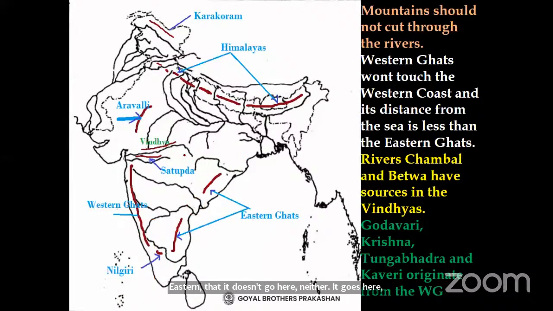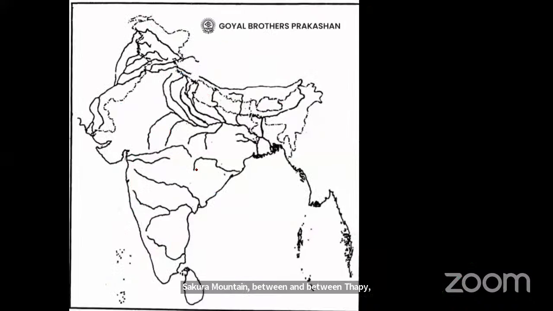Then the Vindhya mountain will be touching the rivers Chambal and Betwa, but it will not touch the river Narmada at all. The Satpura mountain is between Narmada and Tapi without touching the river. So when you draw this, you have to be very careful. Don't ask the children to cut the river like this. This one will be marked wrong because it is cutting.